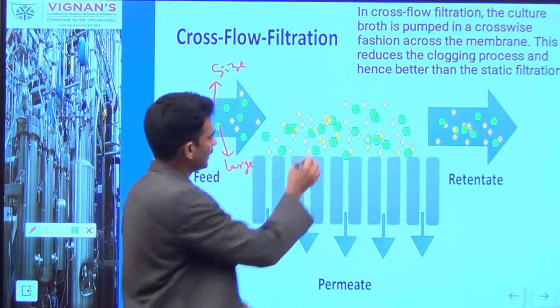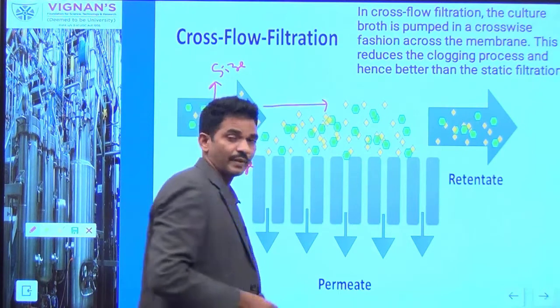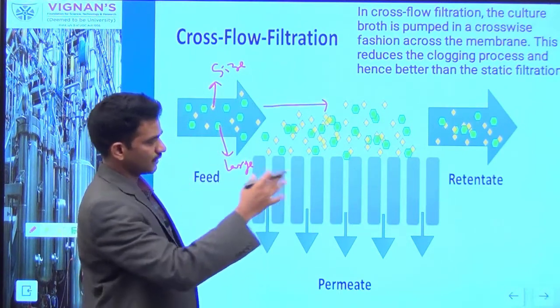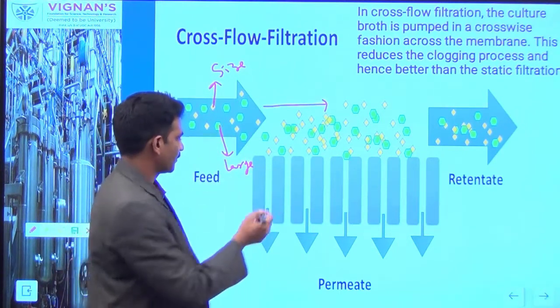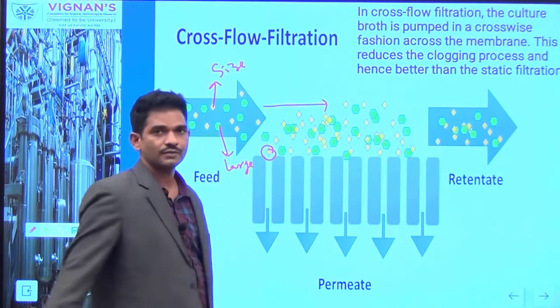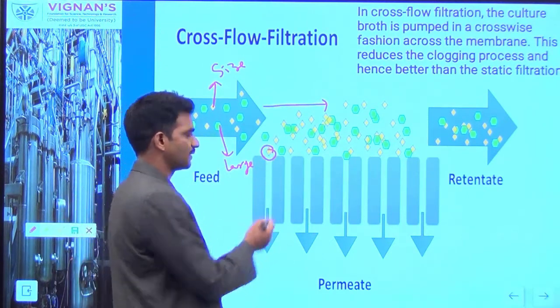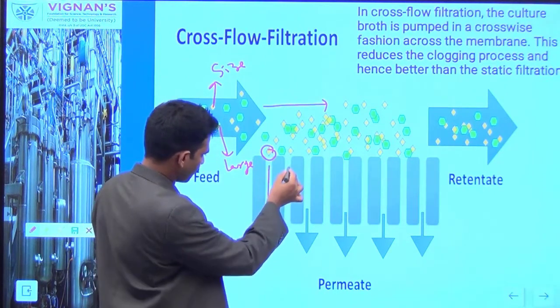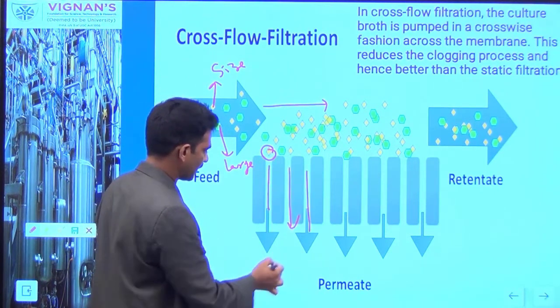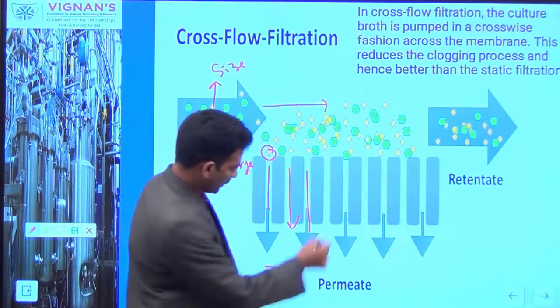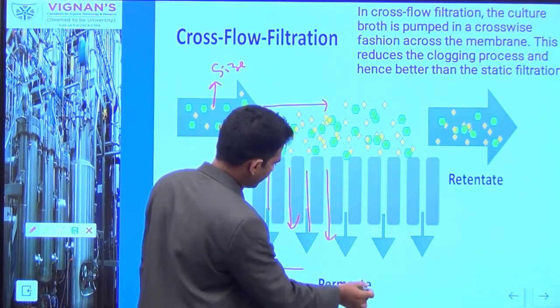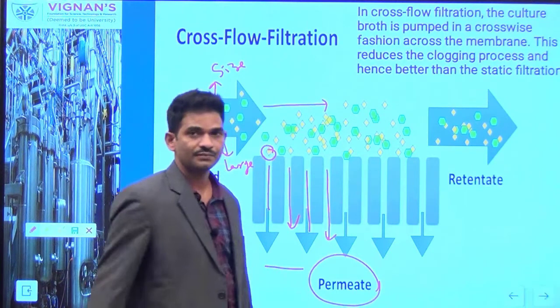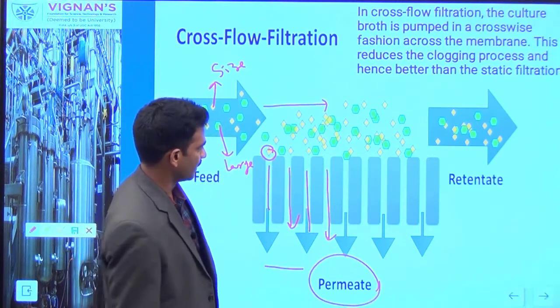Now this solution is fed onto the surface of the membrane. While passing the membrane, the smaller molecules, which have a size lesser than the pore size of the membrane, can pass through the pores and come out. What comes out through the membrane you can call the permeate.